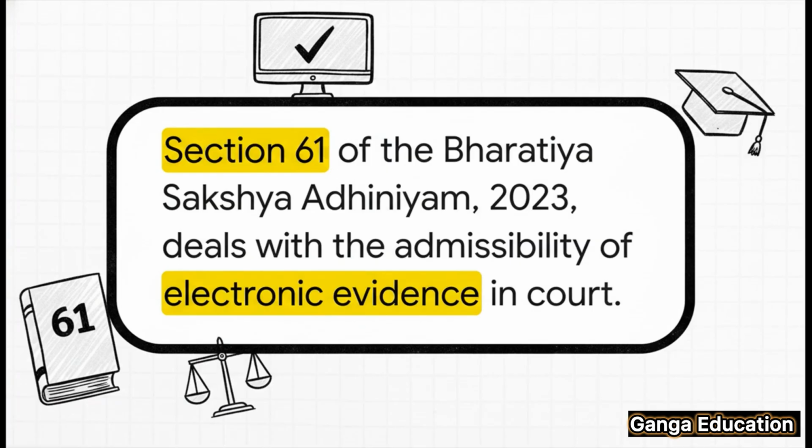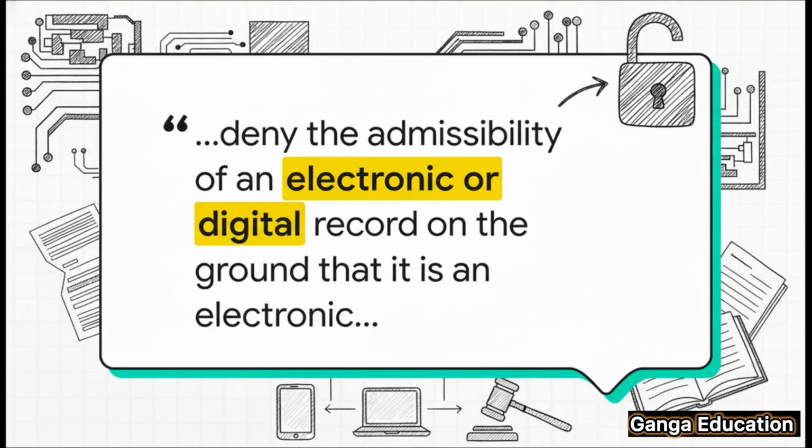Okay, so let's get straight into it. We're talking about Section 61 of the Bharatiya Sakshya Adhiniyam 2023. Now, this section deals specifically with the admissibility of electronic evidence. You're going to want to pay close attention because this is a super important section for both your judiciary and APO exams. Now look at the language of the law itself.